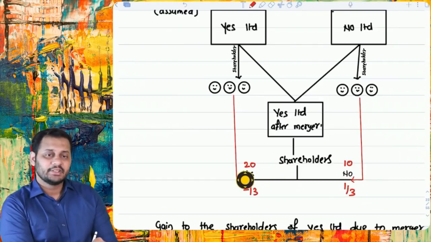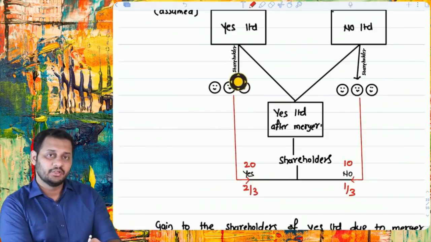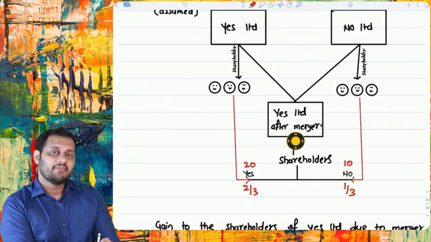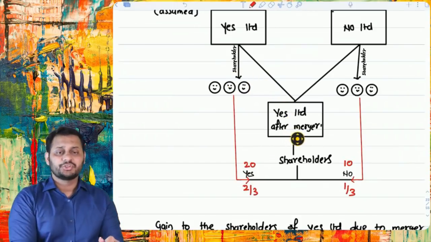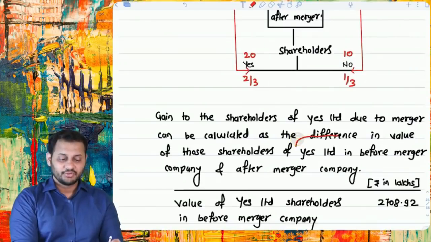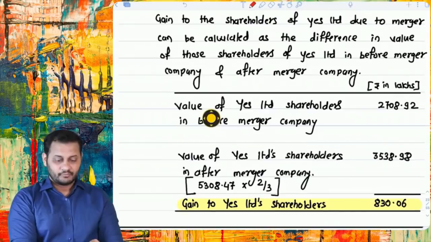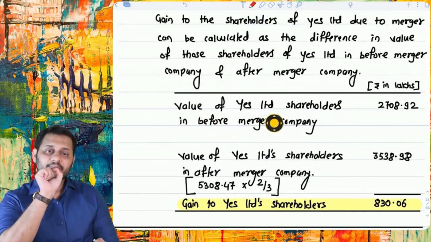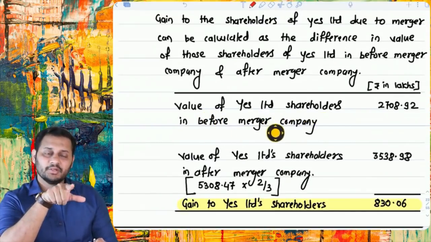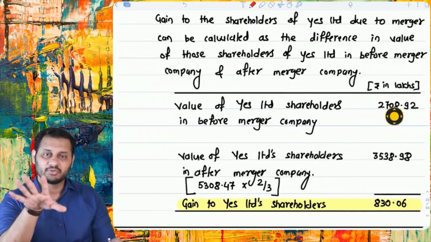So basically speaking, 2/3 is the ownership of Yes Limited's old shareholders in the after-merger Yes Limited. The question was, what is the gain to the shareholders of Yes Limited due to merger? And it is very simple. The value of the Yes Limited shareholder in the before-merger company was this much, 2708.92.